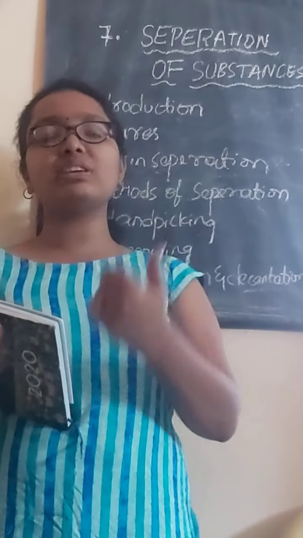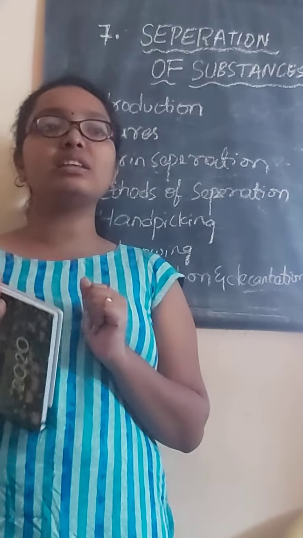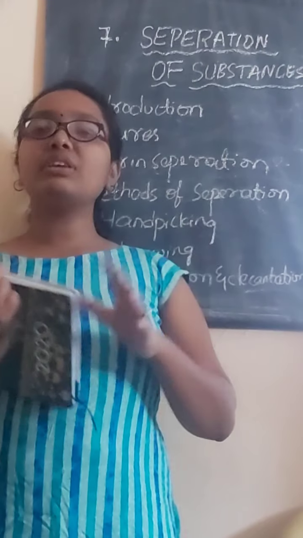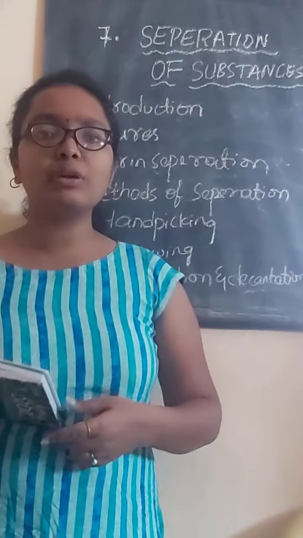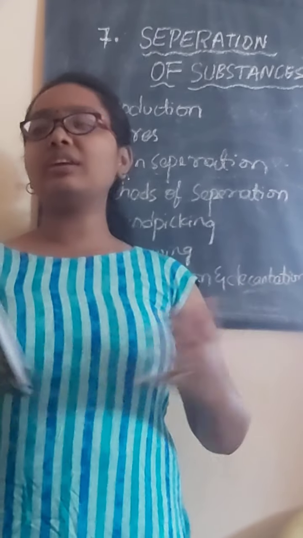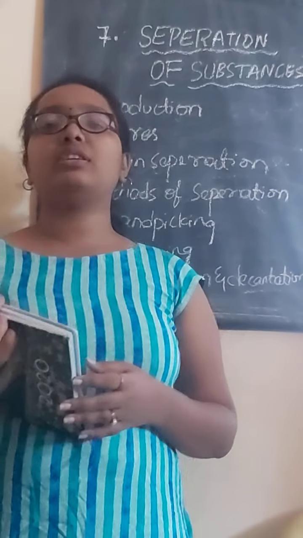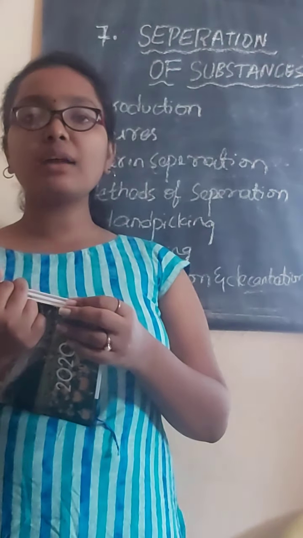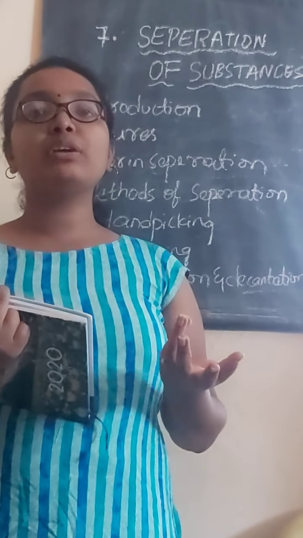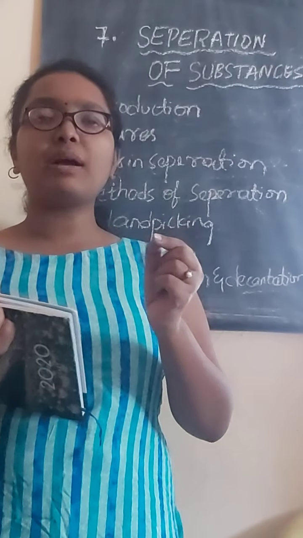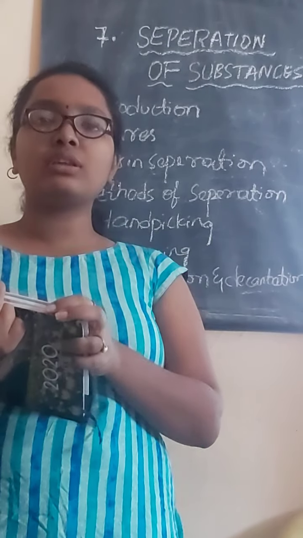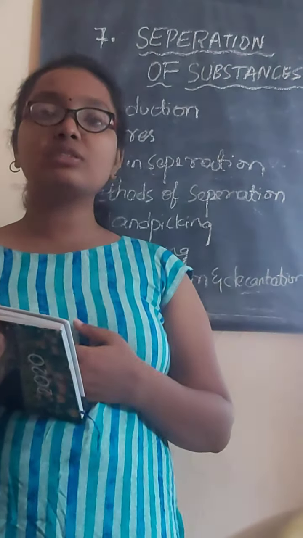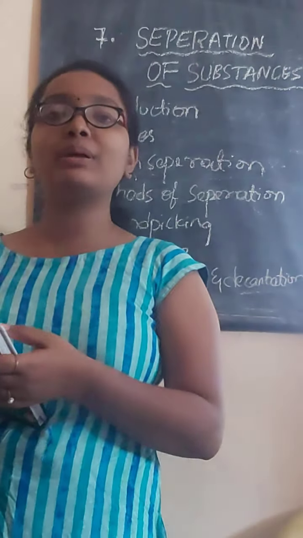By seeing only, we can separate some of the substances. If red chilies and tomatoes are mixed, then we can separate them using our eyes only, because tomatoes look different and red chilies look different. But if wheat flour and gram flour are mixed, then we cannot separate them, because they are very small, tiny particles all mixed together. So the property of the substance is very important in the separation of materials.